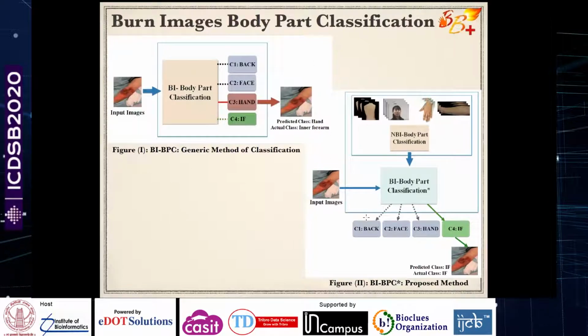First of all, body part classification has nothing to do with the burn diagnosis itself. The reason is our hypothesis that we explored, and we will show that we want to develop efficient methods for body part burn images classification. In general, the skin properties are different at different body parts. We all know our skin property at the face, the chin, the chest, the stomach, and other body parts is different.